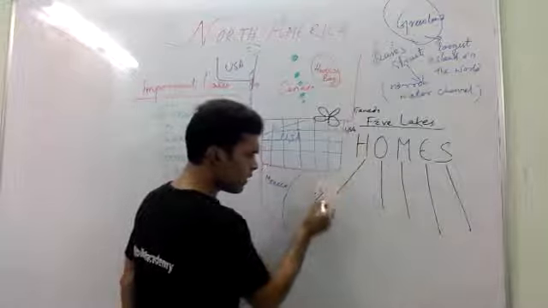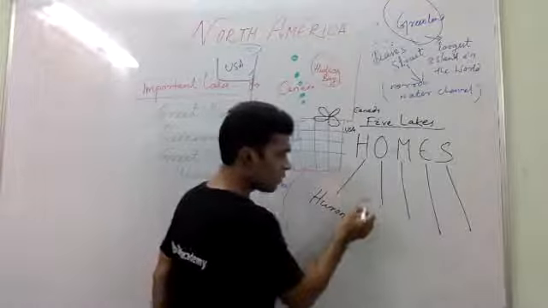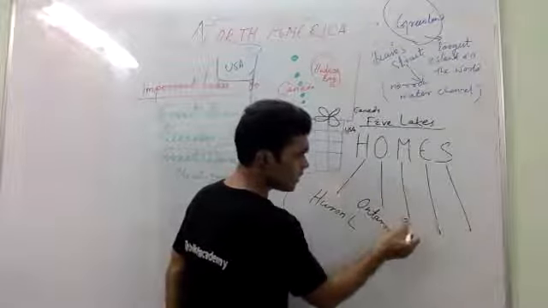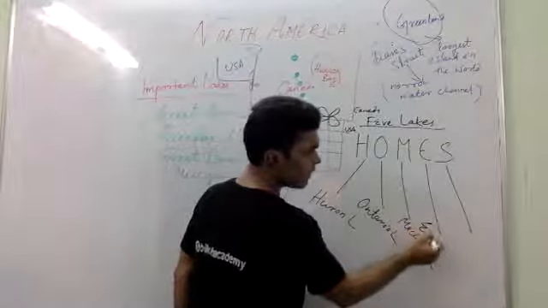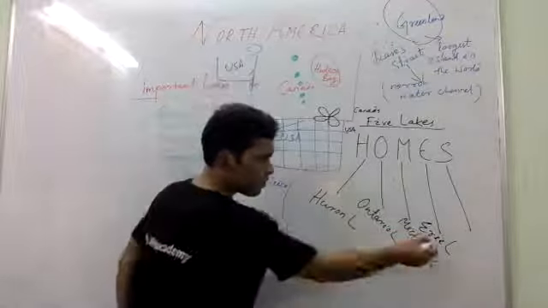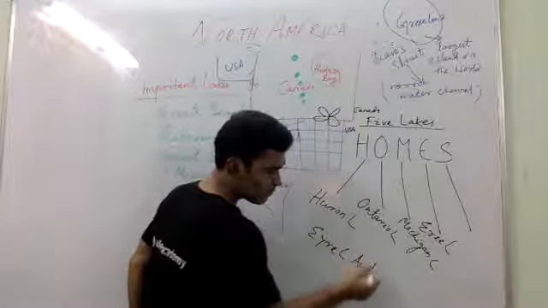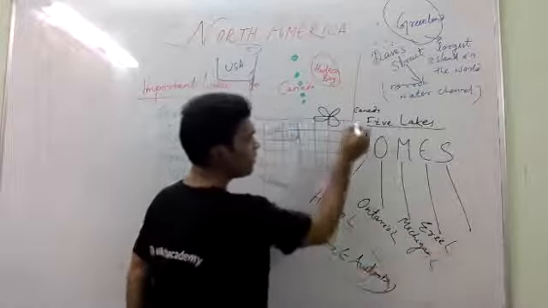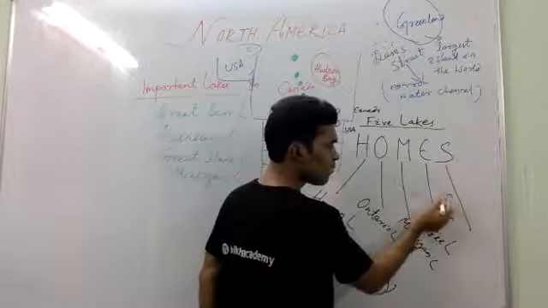H stands for Huron Lake. O stands for Ontario Lake. M stands for Michigan Lake. E stands for Erie Lake. And you should not confuse it with Eyre, E-Y-R-E. Eyre is a lake in Australia. But this Erie Lake is present on the border of Canada and USA. This is the point you have to remember. And the last one is Superior Lake.